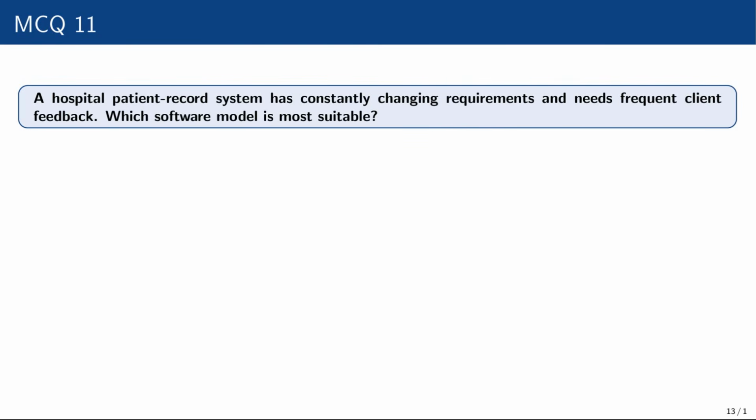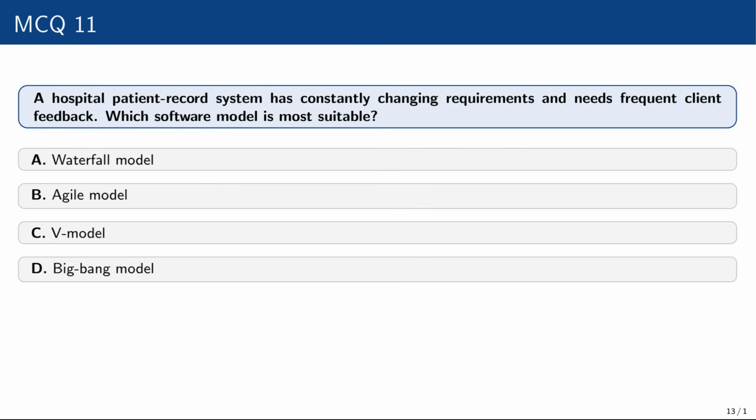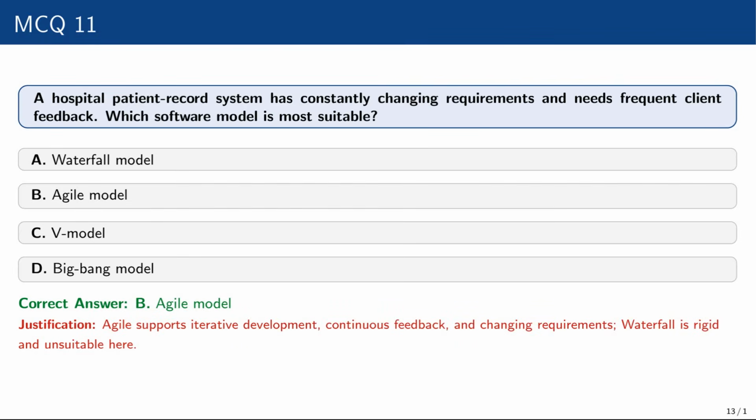Question number 11. A hospital patient record system has constantly changing requirements and needs frequent client feedback. Which software model is most suitable? Waterfall model, Agile model, V model, Big Bang model. The correct option is Agile model, because the feedback is rapidly changing. In the Agile method, you have to repeatedly take customer feedback and work accordingly. Agile supports iterative development, continuous feedback, and changing requirements. Waterfall is rigid and unsuitable here.